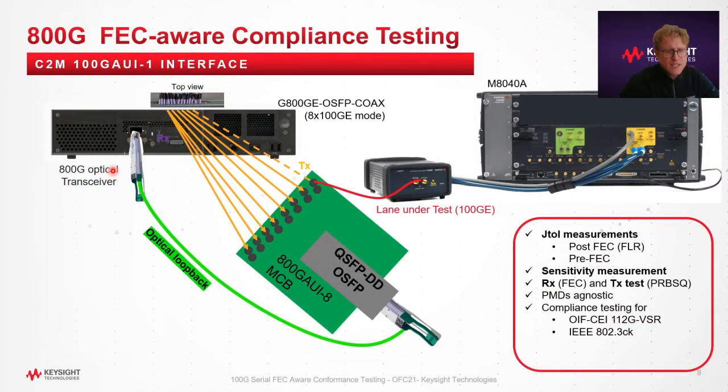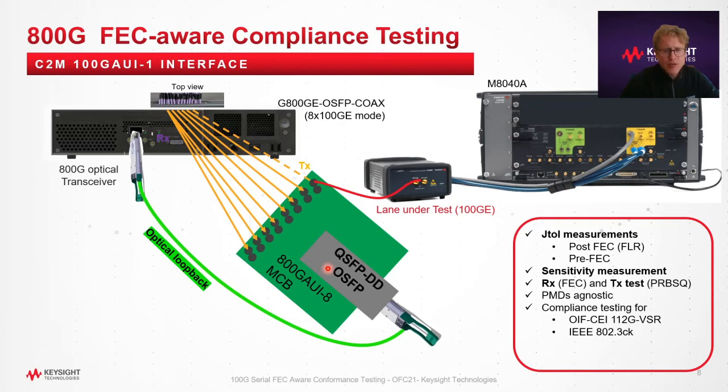So here is a test setup. This is our device under test. In this case, it's the pluggable module. You can see the 8 lanes coming out of the coax interface of the G800GigE. One of the lanes here is replaced by a stress lane from the BERT that has been calibrated according to the OIF-CEI or IEEE 802.3ck recommendation. So the device under test is actually the electrical receiver of our pluggable here.